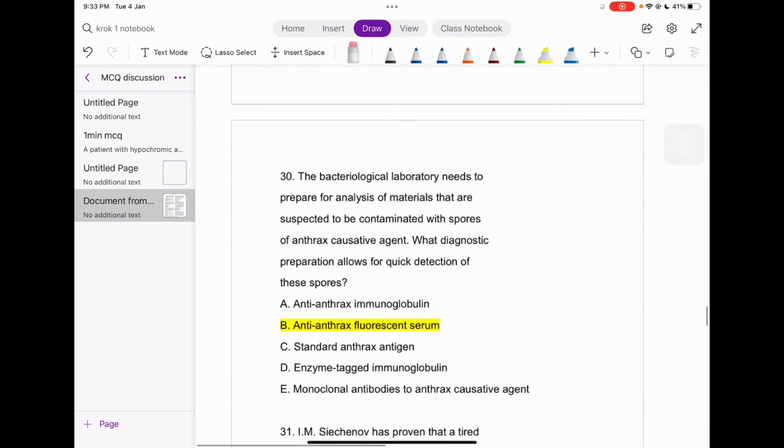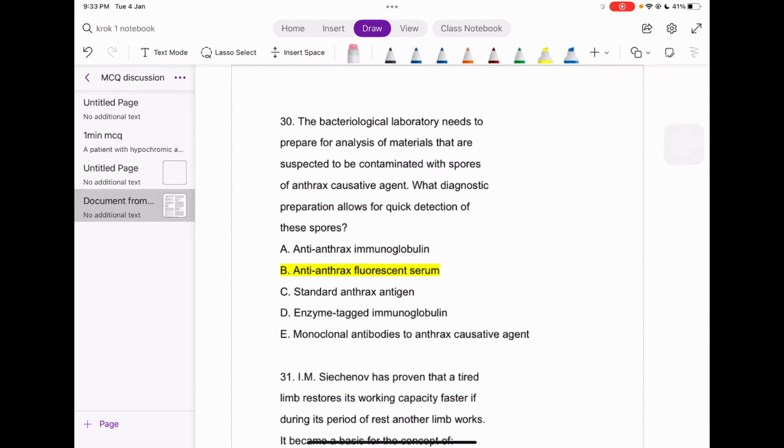Okay, so next question. Again, this is a microbiology question. So what are the key points out here? A bacteriological laboratory needs to prepare for analysis of materials that are suspected to be contaminated with the spores of anthrax, right? And where is anthrax found the most, guys? If you can tell me. That is in the soil, right?